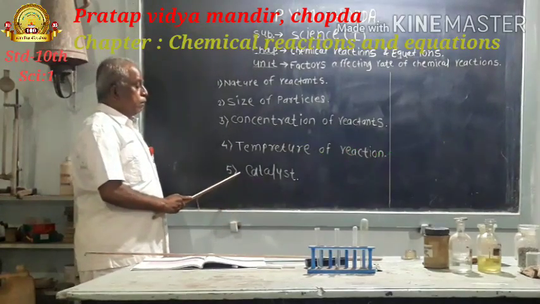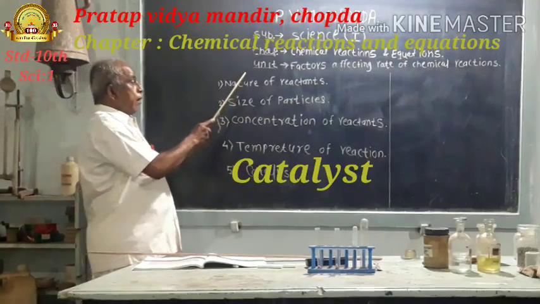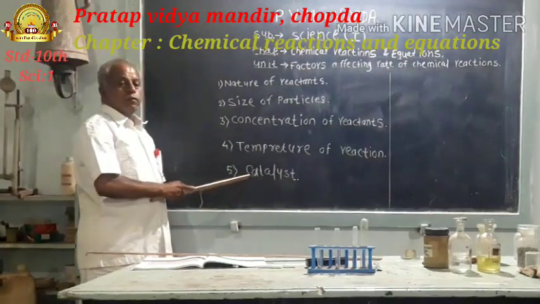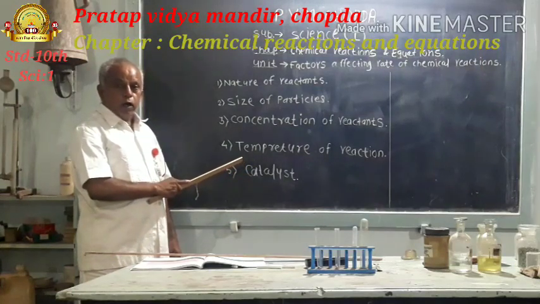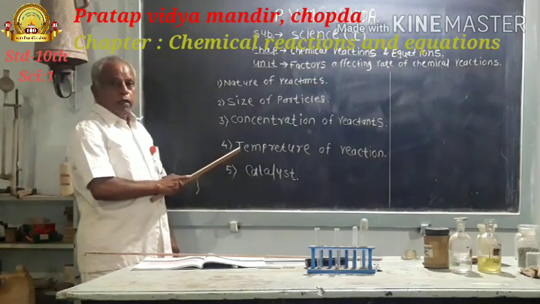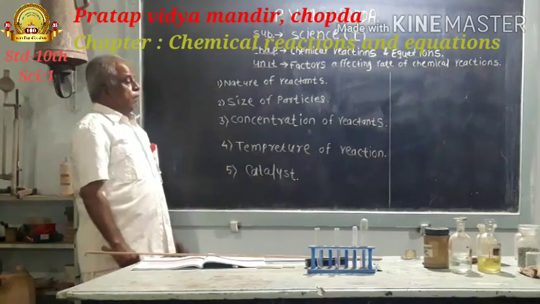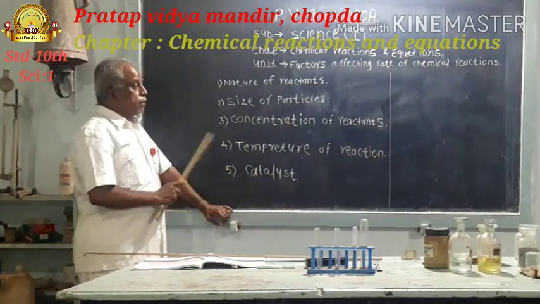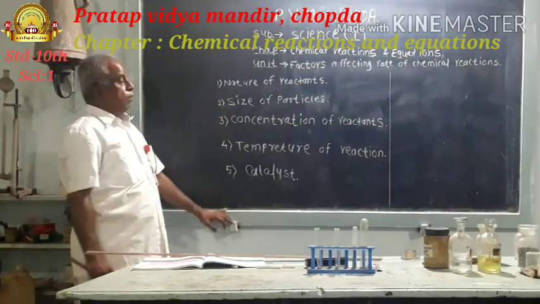And fifth one, catalyst. Means these are five factors which are responsible for affecting the rate of chemical reaction. Now consider these factors briefly, one by one.